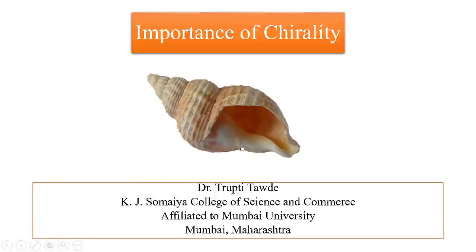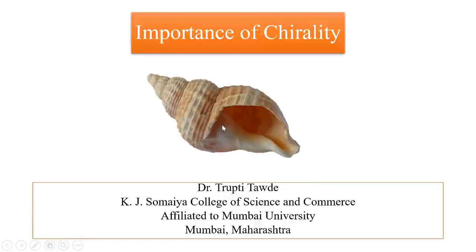You have seen many times that you blow the shell. This is the blowing side that you hold near your mouth. And you can see this is a socket with the help of which you hold the shell. Imagine yourself holding this shell. You can hold it with your right hand only, so that the blowing part comes near your mouth. Suppose you hold it with your left hand, it will go away from you. That means if I have to blow this shell, the only way to hold it is with my right hand.